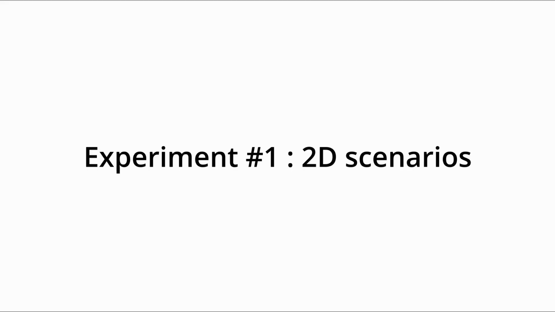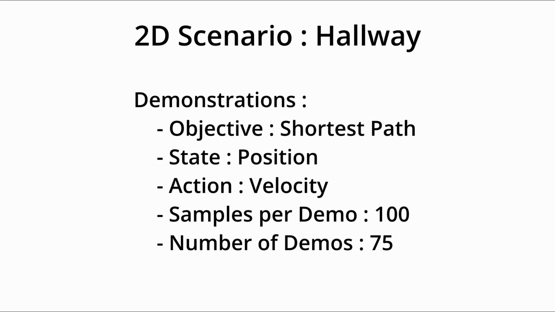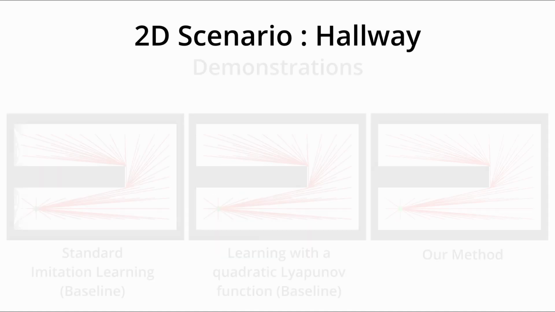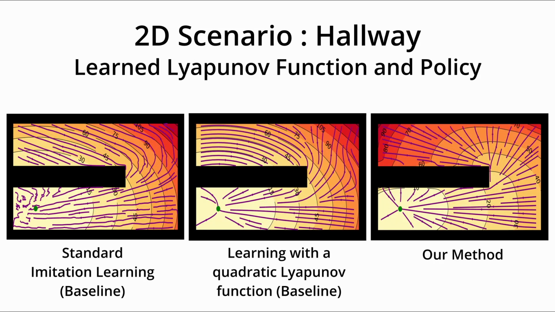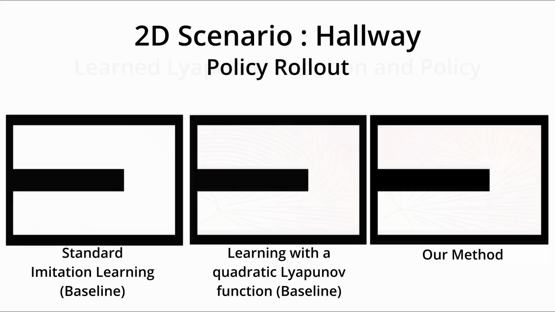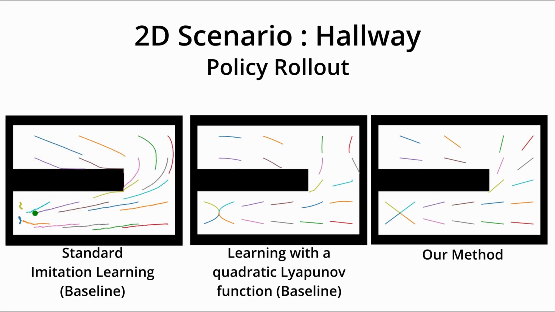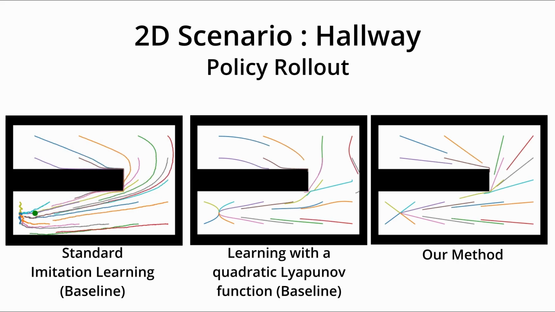To verify the performance of our proposed method, we evaluate the method on several different environment scenarios. As a proof of concept, the method was first validated on 2D examples. We start with a hallway environment. We run trajectory optimization on valid initial positions from a grid of sample positions to collect our demonstrations. We see that our method is capable of learning a Lyapunov function for the demonstrations, and the policy rollouts are more accurate to the demonstrations than our baseline.